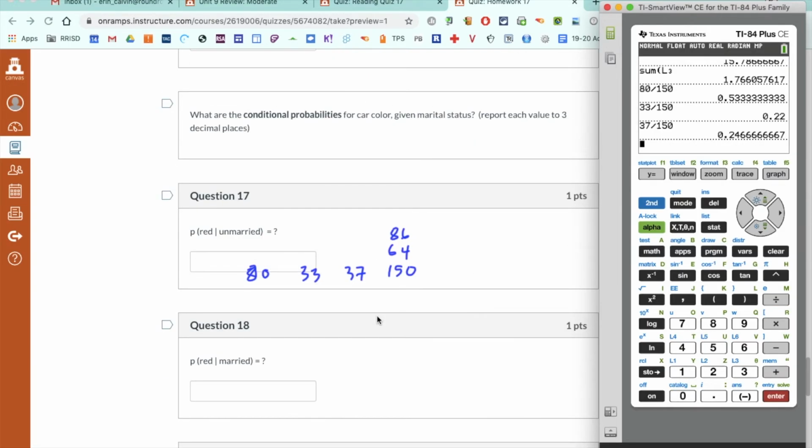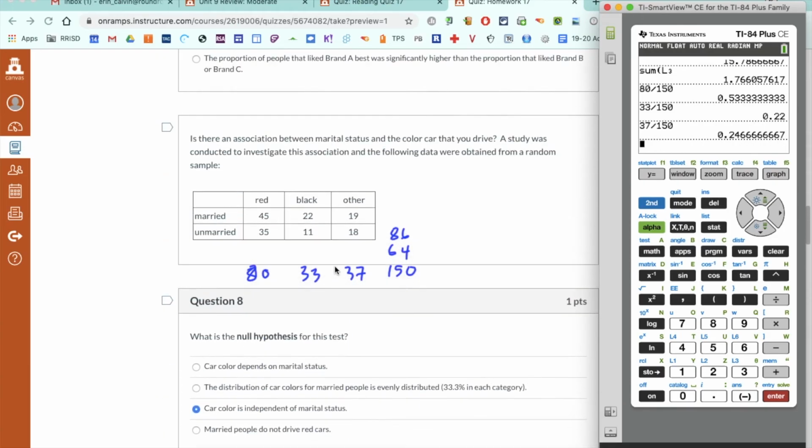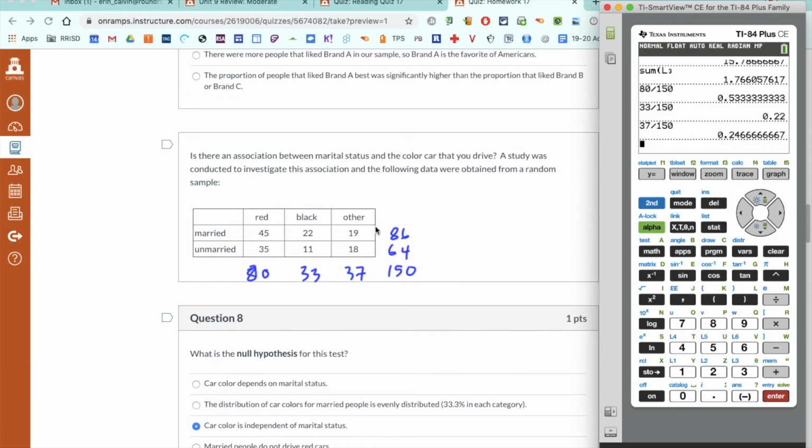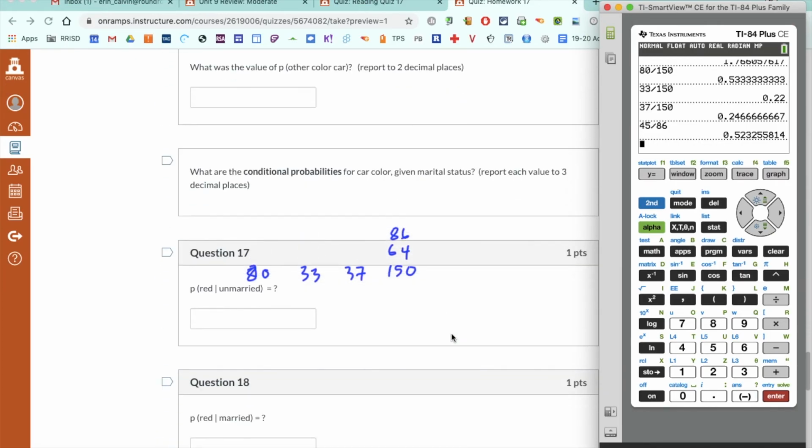Is about 0.25. So then conditional probabilities means we have this given line. Like this first one, P(red given married), means for the married people, what is the probability of driving a red car? So if I'm only looking at the married people, out of the 86 married people, 45 have a red car. 0.52. And if you remember, our overall proportion of red car was 80 out of 150, which was 0.53. These are really not that different. 53% overall drive red cars, 52% of married people drive red cars. So those proportions are not very different.